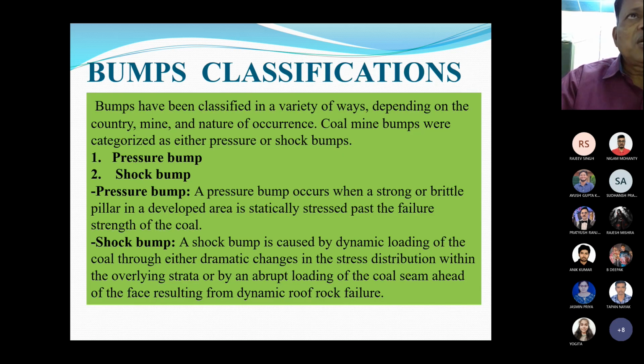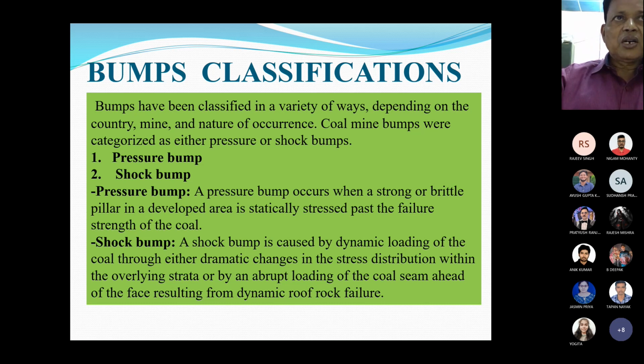So bombs can be classified into two types. Bombs have been classified in a variety of ways depending on the country, the mine, and the nature of occurrence. Coal mine bombs are categorized as pressure bombs and shock bombs. So what is a pressure bomb? A pressure bomb occurs when a strong or buried pillar in a developed area is statically stressed past the failure strength of the coal.